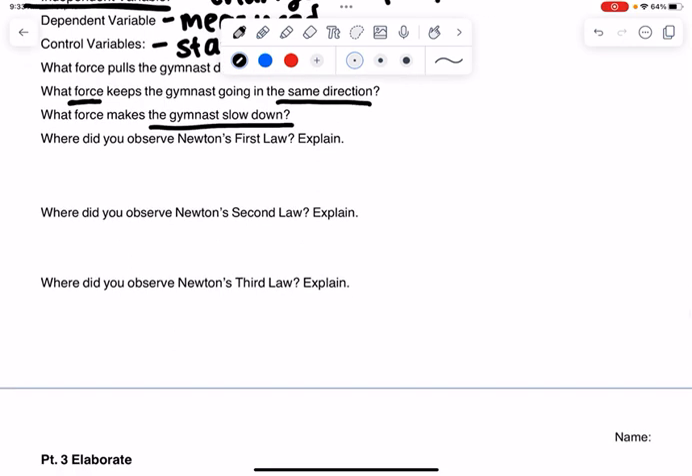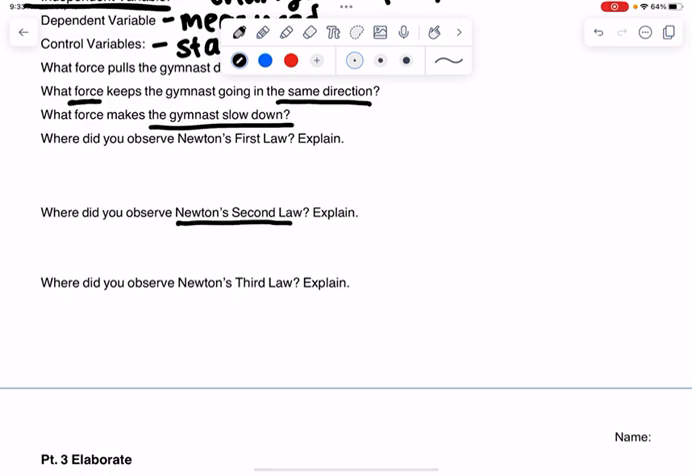For Newton's first law, remember that Newton's first law is about inertia, which again, if an object is sitting on a desk, it's going to keep sitting there until you move it. And if an object is moving, it's going to keep moving in that direction until you stop it. So think back to your lab, to your cart. Find an example of Newton's first law that you observed with your cart.